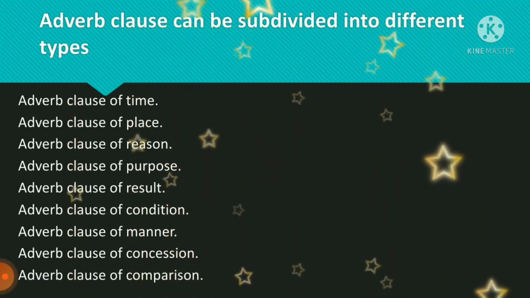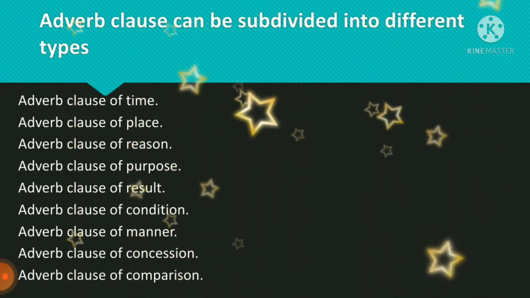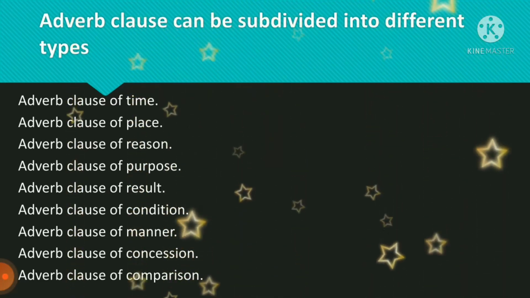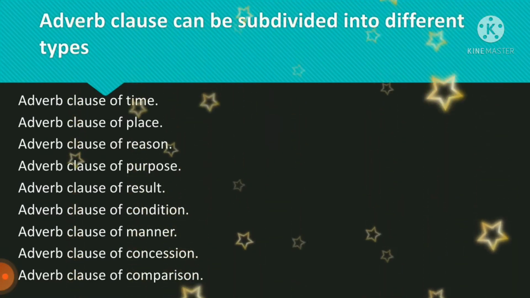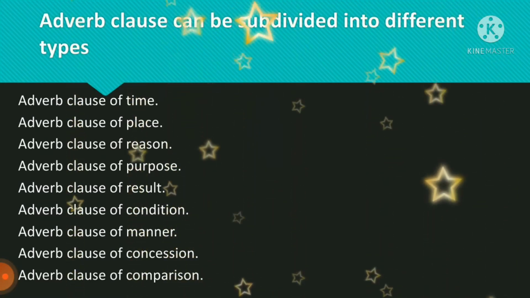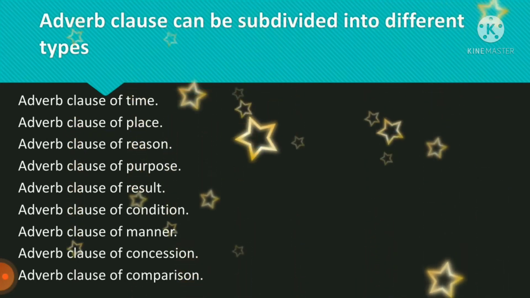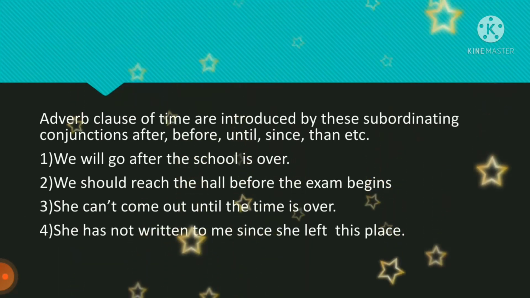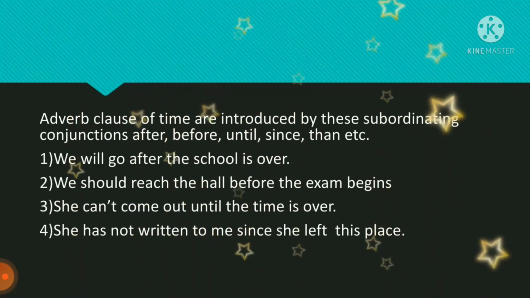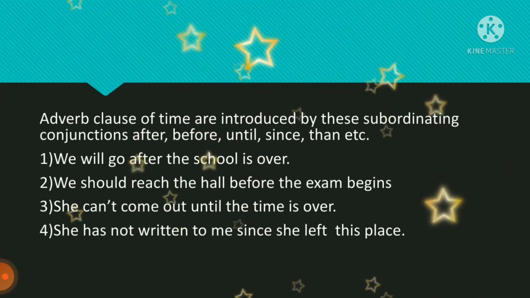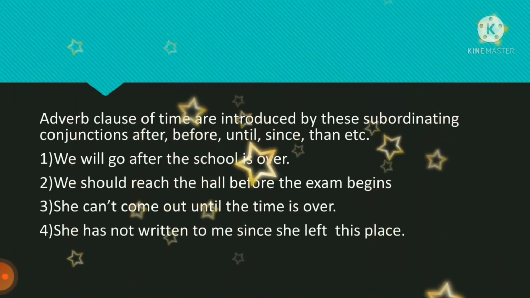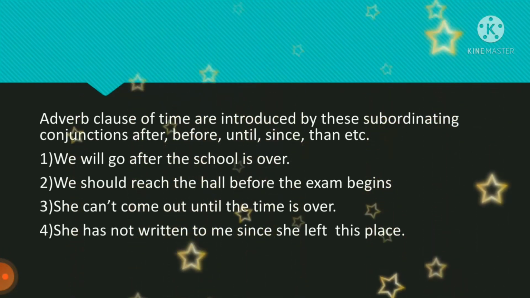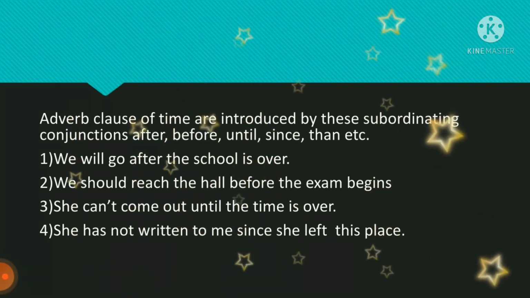Adverb class of time, adverb class of place, adverb class of reason, adverb class of purpose, adverb class of result, adverb class of condition, adverb class of manner, adverb class of concession, adverb class of comparison. So let us see in detail what is adverb class of time. Adverb class of time is introduced by these subordinating conjunctions or connectives. Connectives means these words: after, before, until, since, than, etc.